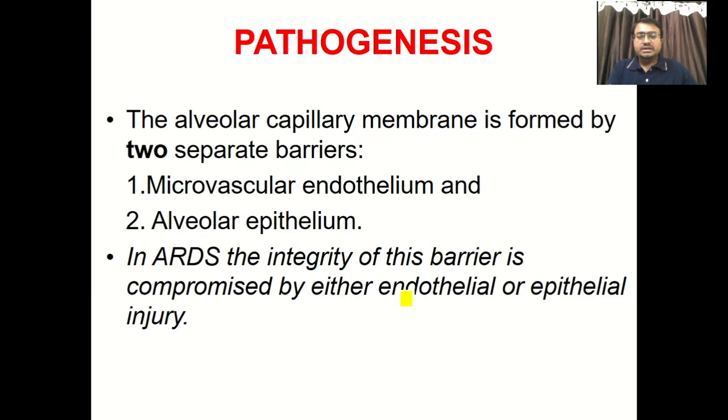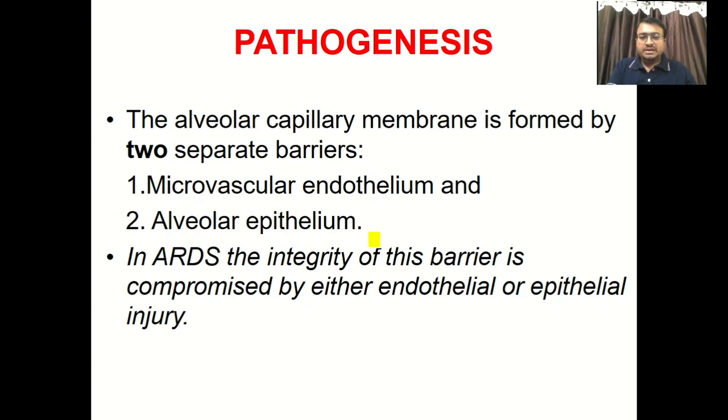Now pathogenesis, which is the main part in ARDS. Once you understand the pathogenesis, it is very easy to write an ARDS short note thoroughly, because risk factors and etiology are quite common with edema and others. The important thing is how ARDS takes place, and you have to draw one figure that is given in your Robbins, which I will see later on. Two separate barriers are there: one is the microvascular endothelium, and the second is the alveolar epithelium.